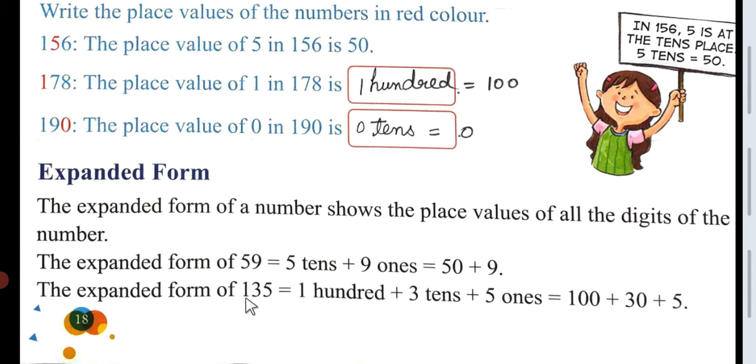So 135: 100, 3 tens, 5 ones. So 100 plus 3 tens plus 5 ones is equal to 100 plus 30 plus 5, which is equal to 135. So I hope that you have understood the expanded form. We will do some exercises related to this expanded form and place value.